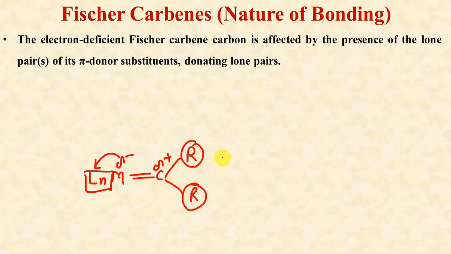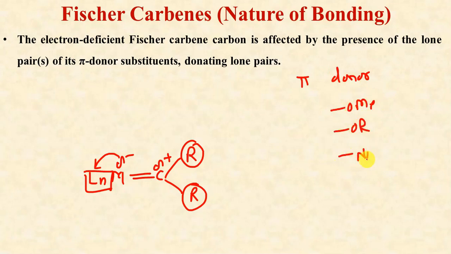They should be pi donors, like methoxy, any alkoxy group, amide, or thiols. All these species have lone pairs of electrons on their bonding atoms. This electron density on the substituents present on carbon is important because they can transfer electrons to this electrophilic carbon atom to stabilize it.